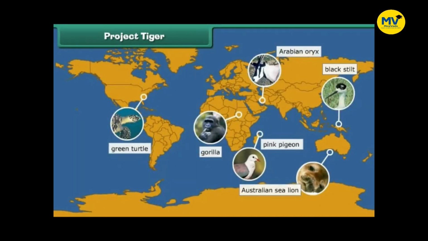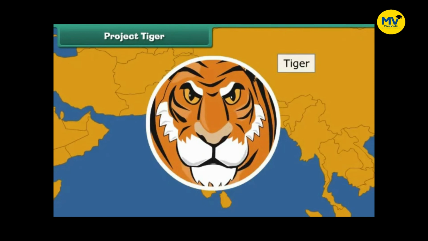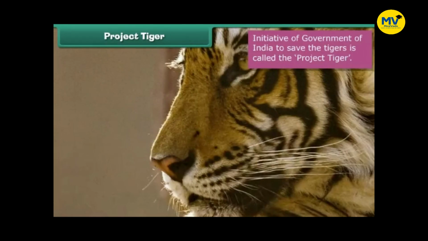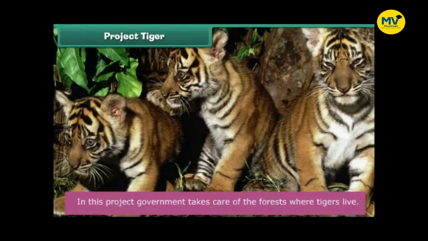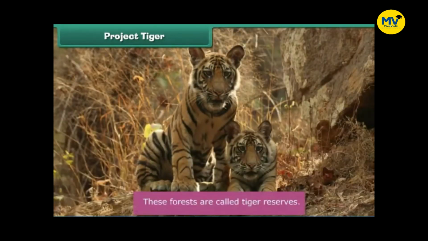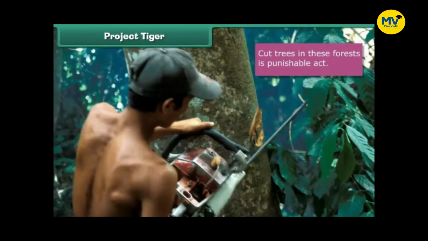As a result, we have already made some species fade away from Earth forever. Indian tiger is also one of them. Government of India has taken the initiative to save the tigers. This is called the Project Tiger. In this project, the government takes care of the forests where tigers live. These forests are called tiger reserves. Killing tigers and cutting trees in these forests is a punishable act.